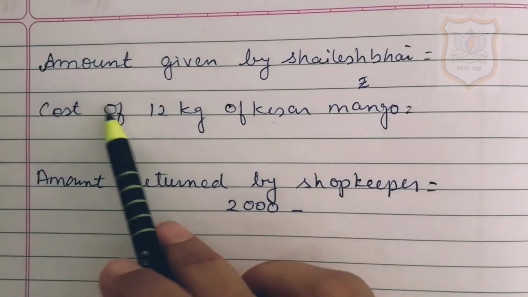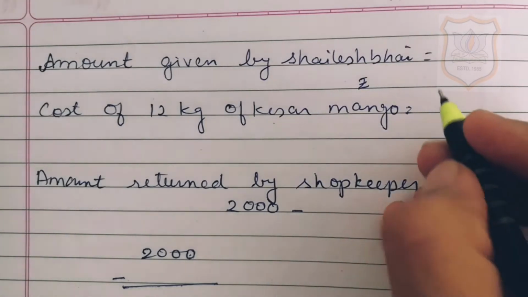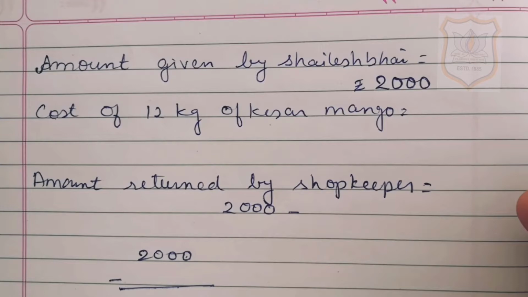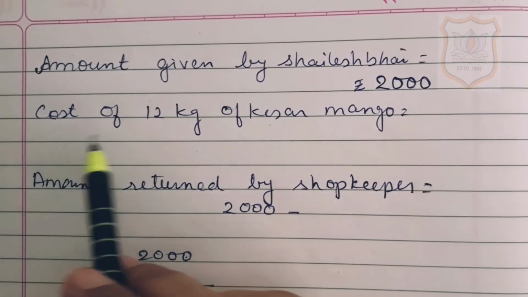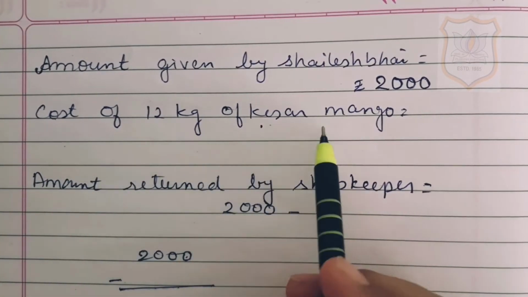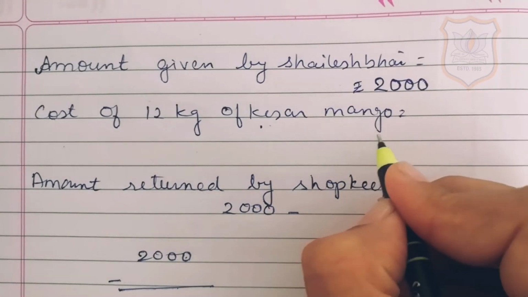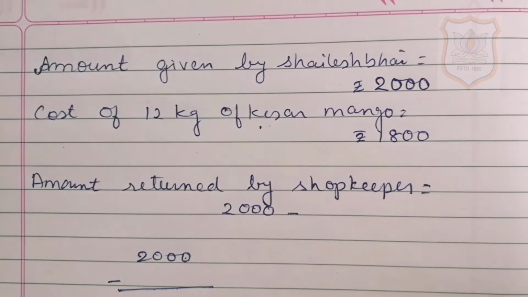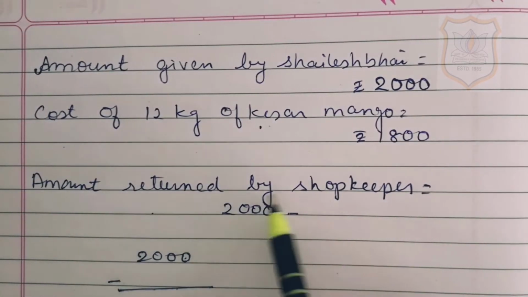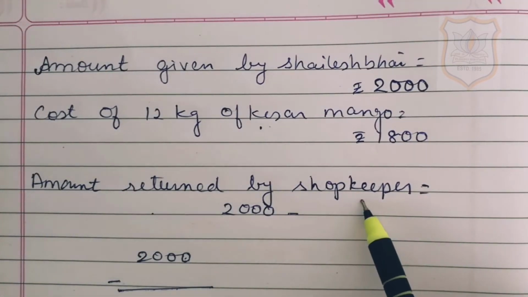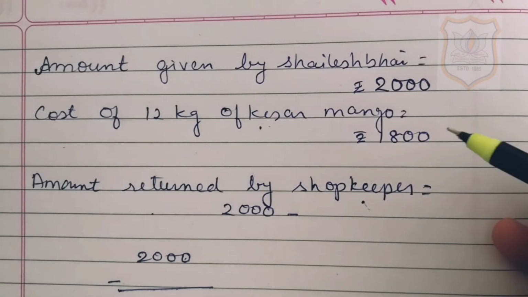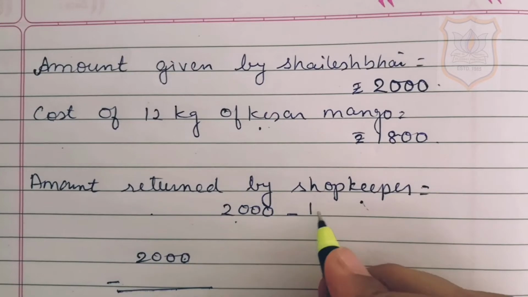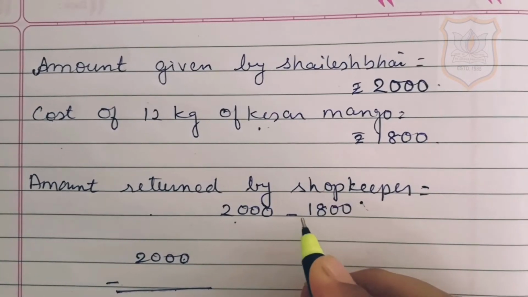So students, the amount given by Shailesh Bhai is rupees 2000. It's given in the question that Shailesh Bhai gives a note of rupees 2000. And the cost of 12 kg of Kesar mango which we have calculated now is rupees 1800. Now we have to find out the amount returned by the shopkeeper. To find out the amount returned by the shopkeeper, we will subtract 1800 from 2000. So here we will write 2000 minus 1800.